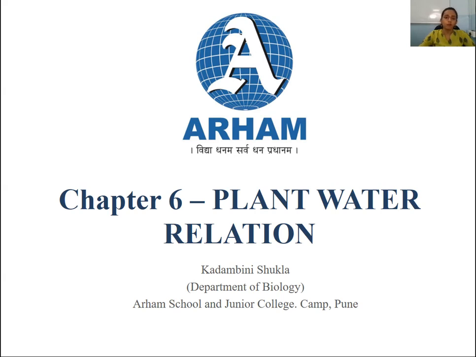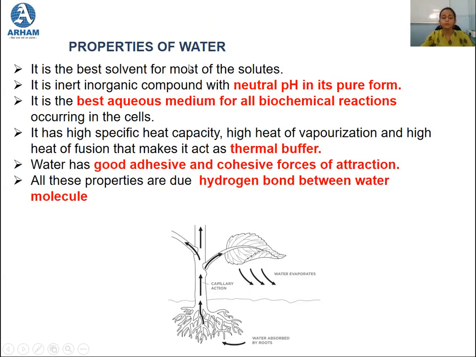Now this requirement of water for different categories of plants is different, and it constitutes about 90 to 95% of the plant cell and plant tissue. Since it constitutes this large amount, it helps the cell to maintain its turgidity and its shape. So the bottom line remains the same, that water is very essential for plants. Let us start this chapter by studying certain properties of water.